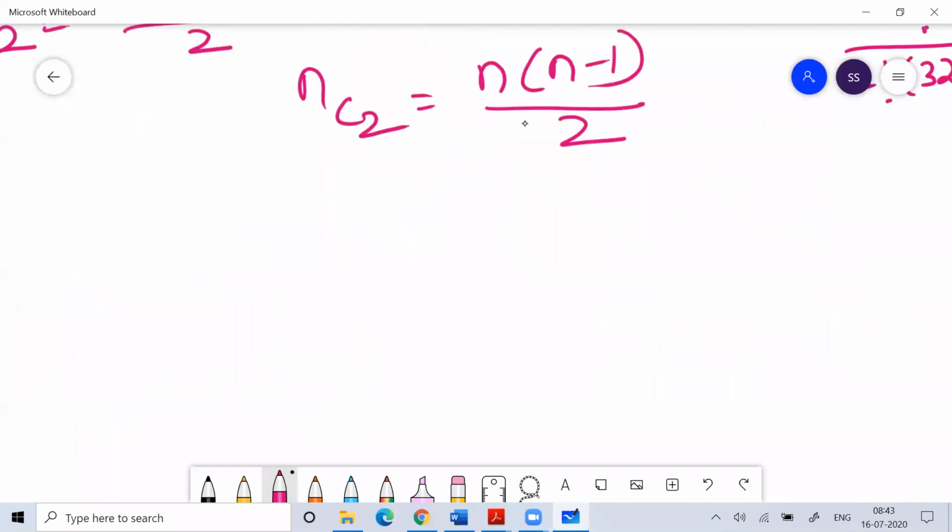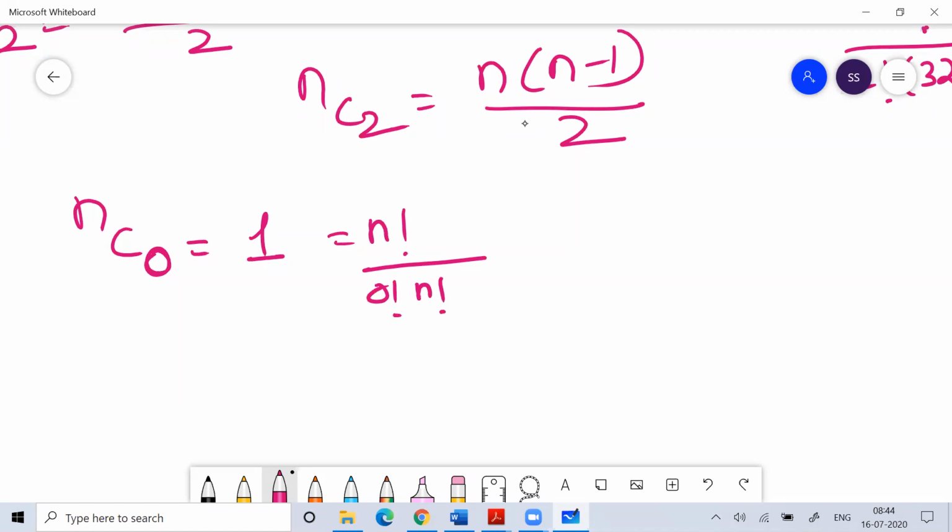Now, nC0 means 1. nC0 means from n objects you choose no object, and in how many ways can you do that? One way. If you want, you can write n factorial by 0 factorial into n factorial.